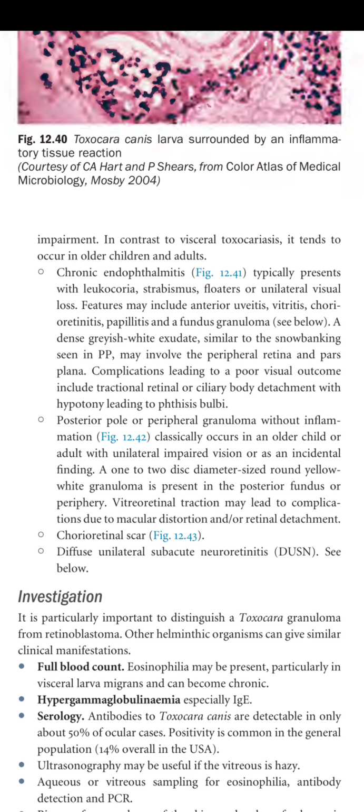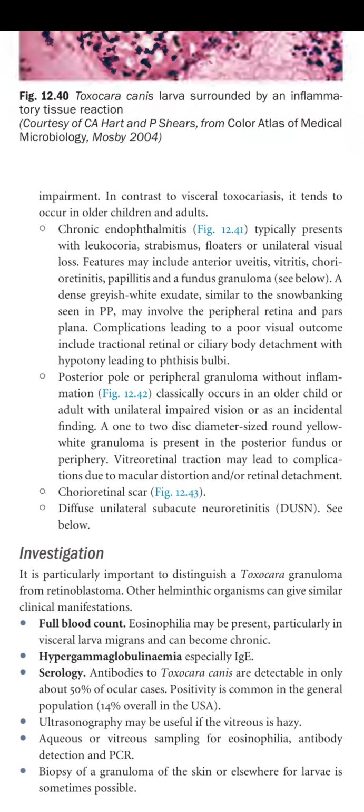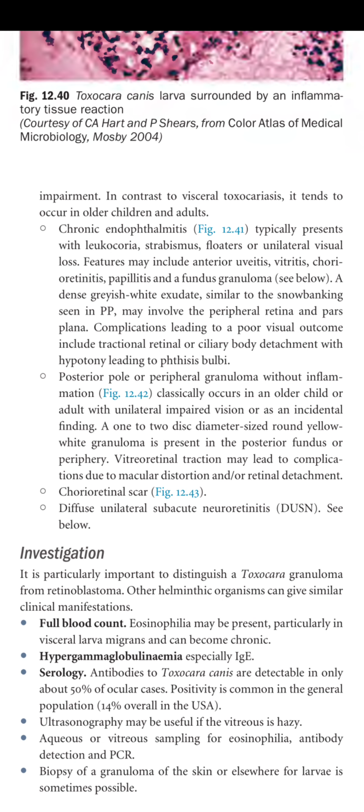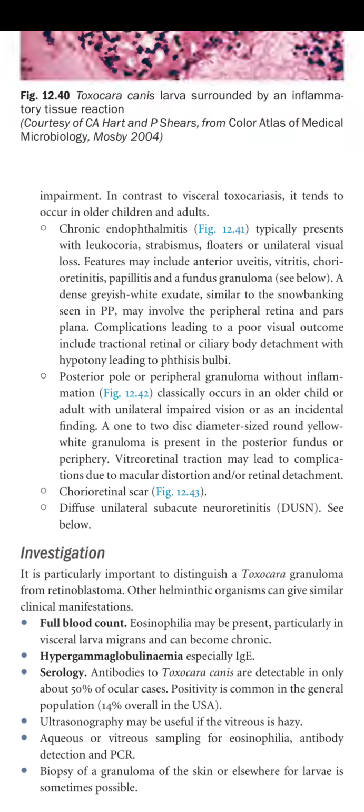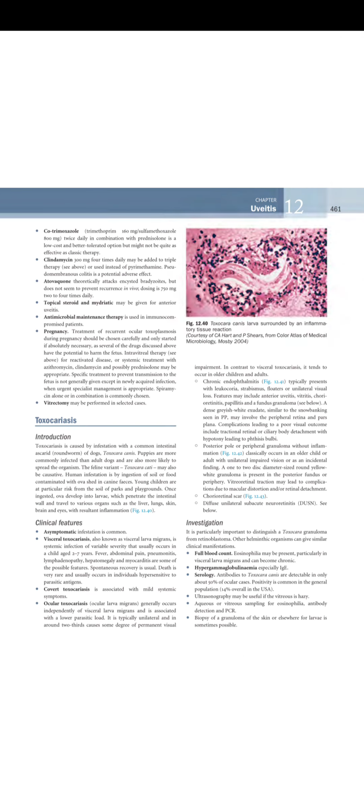A 1 to 2 disc diameter sized round yellow-white granuloma is present in the posterior fundus or periphery. Vitreoretinal traction may lead to complications due to macular distortion and/or retinal detachment. There can be a chorioretinal scar, diffuse unilateral subacute neuroretinitis, see below. So these can all be the findings in the case of ocular toxocariasis.